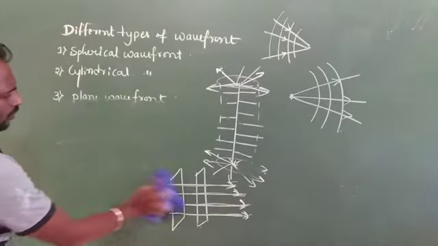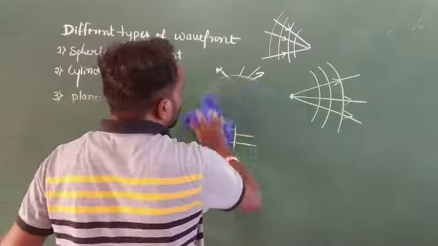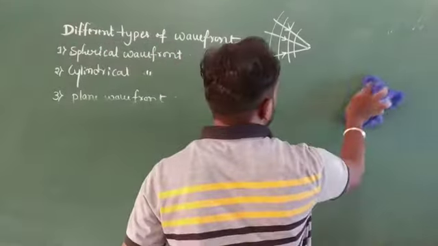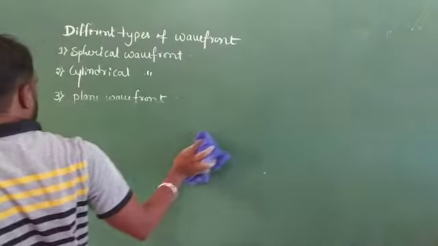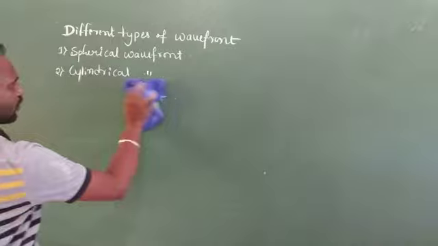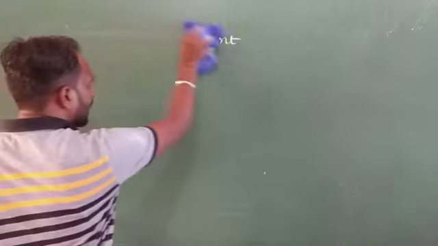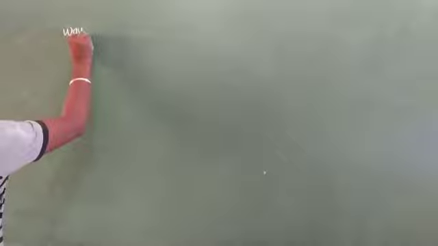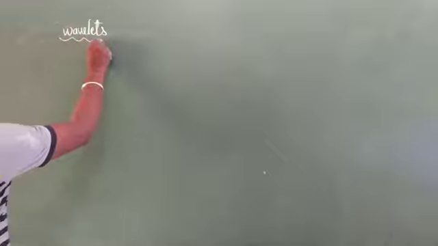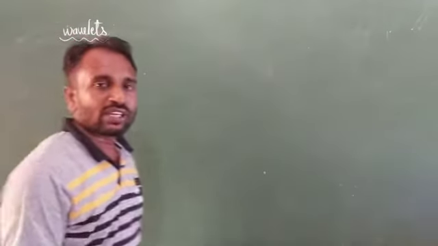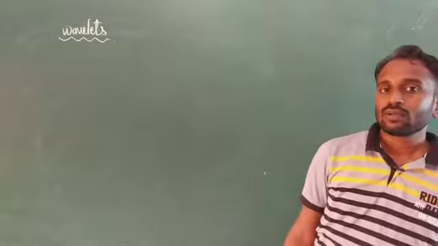Next one, suppose a point source, we consider a locus point. This point source produces wavelets. It means different wavefronts. Okay, next one, wavelets. So wavelets emerge from a wavefront. Wavelets emerge from a wavefront.